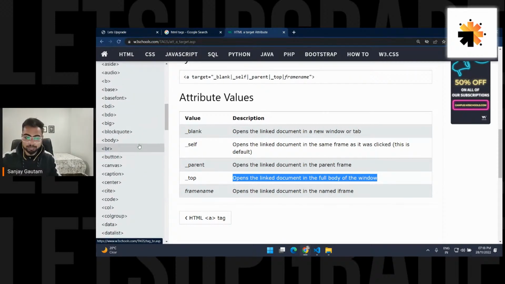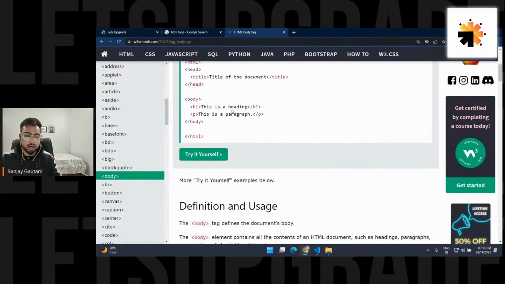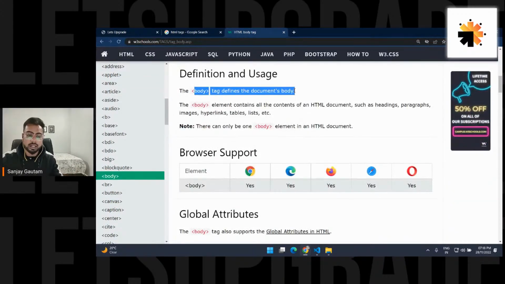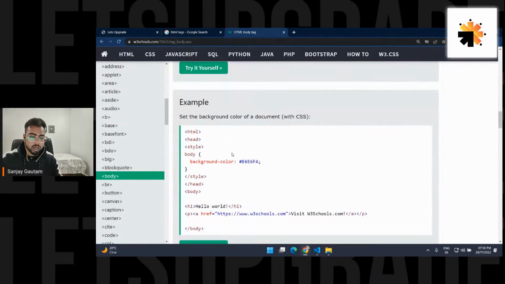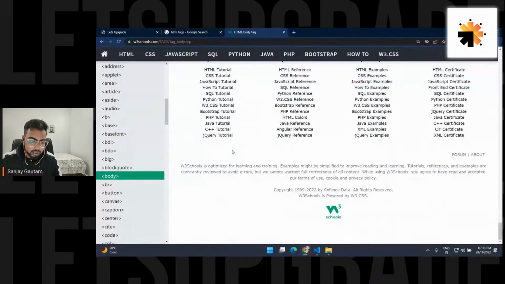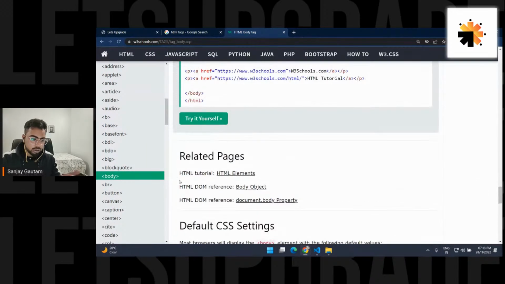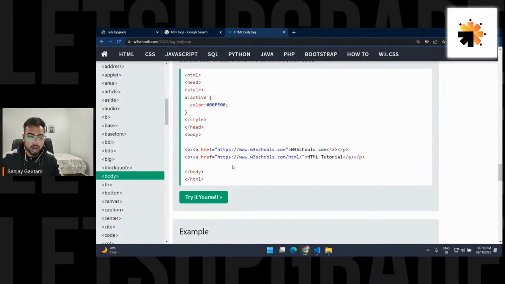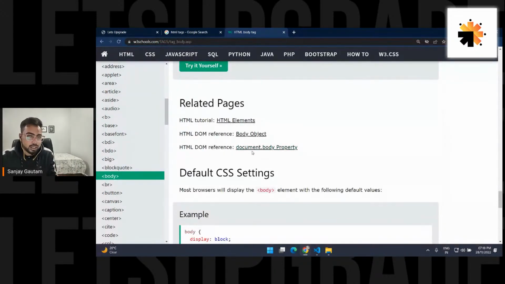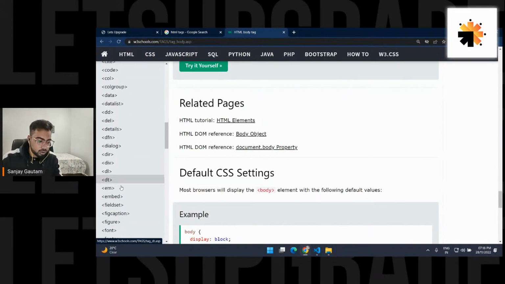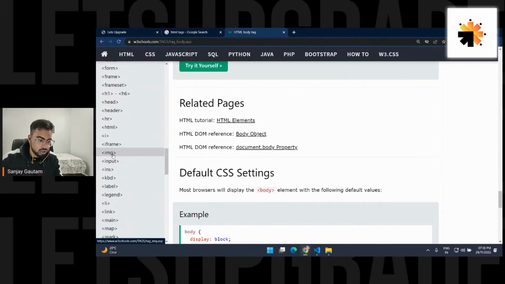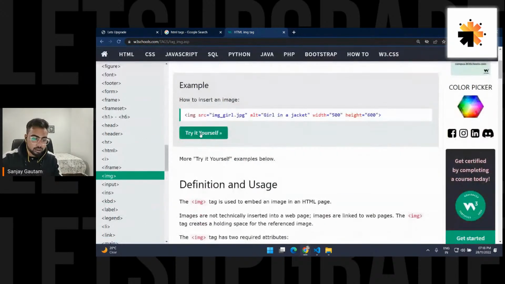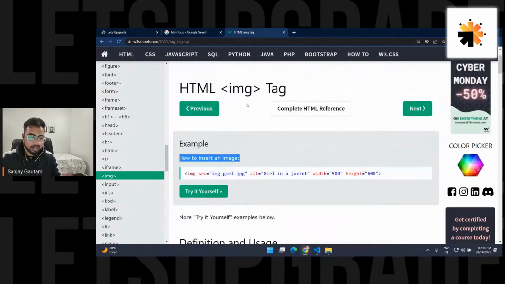So that's all. You can look for any tag, and you can know more about what it actually does, and also what attributes you can provide. Just go at the very bottom and you can see that for the body, it doesn't support any special attribute, so it's not showing any here. Then we have something called image. Let's look for the image and see what it does. It's showing how to insert an image.